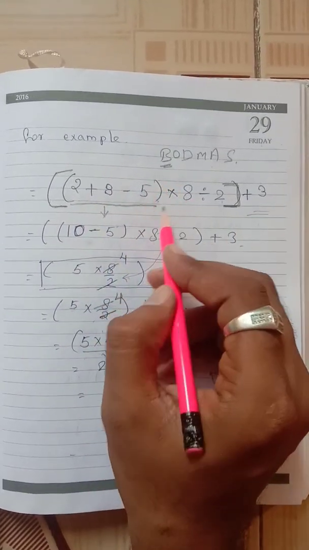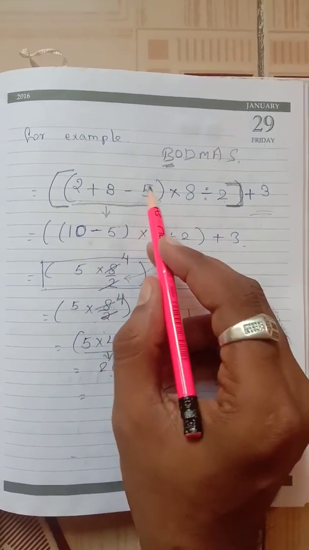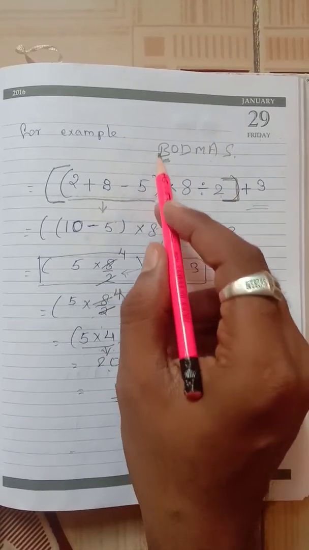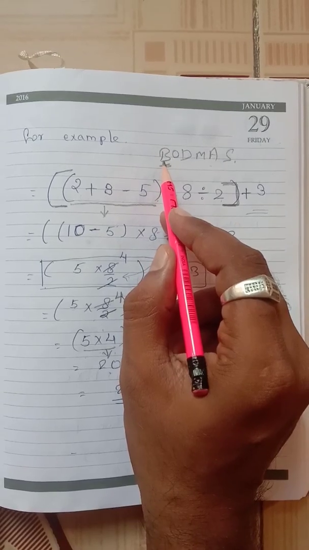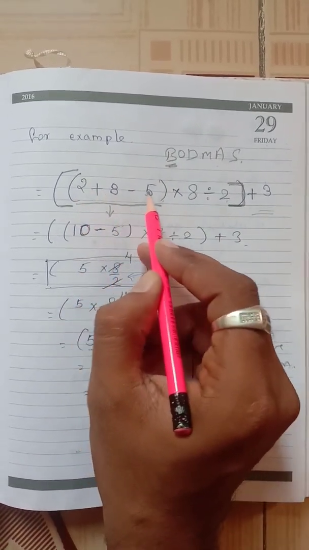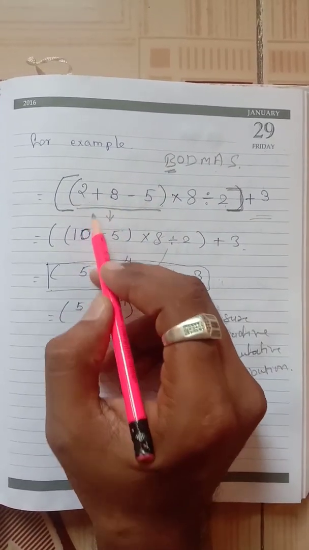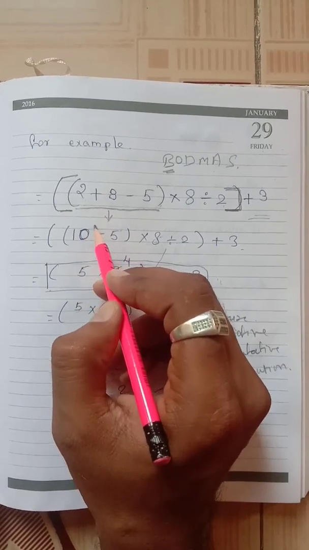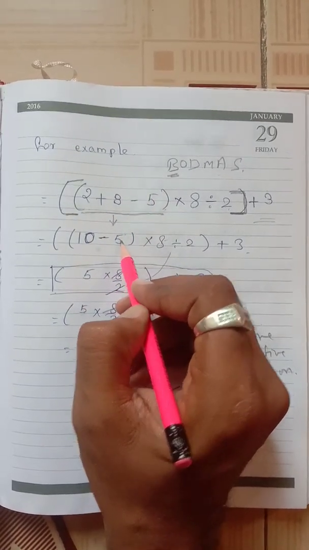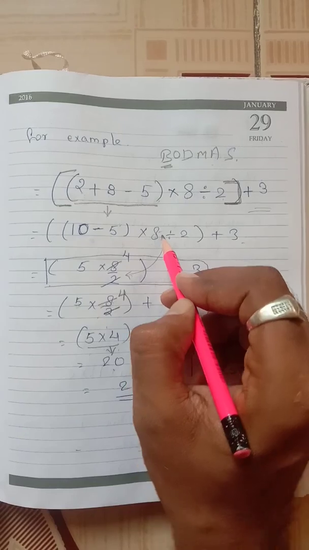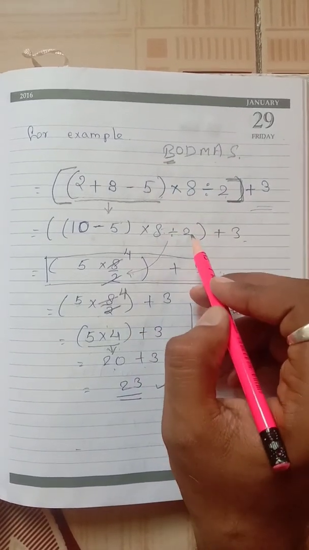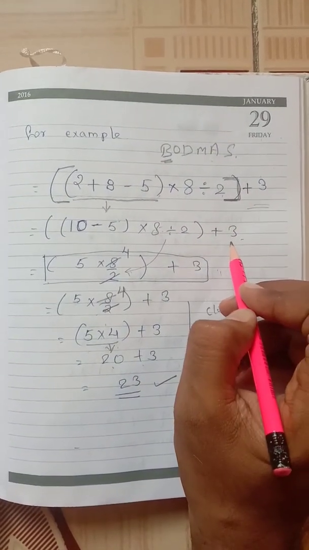First we solve the bracket, bracket in bracket. So we solve the B, 2 + 8 - 5. First we add both numbers, that becomes 10, and -5 is as it is, into 8 as it is, divided by 2 as it is, and +3 as it is.